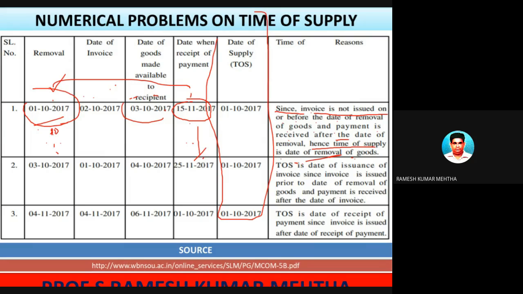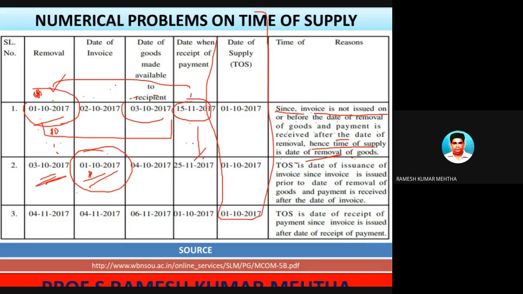So in this case, the time of supply is the time of removal of goods. So just remember, whenever there is a situation like this, among them, whichever is the earliest. Now, look at this. Date of removal 3/10/2017. The invoice was prepared on 1/10. So this is a case where the invoice was issued before time. So no problem. So this date, number one.